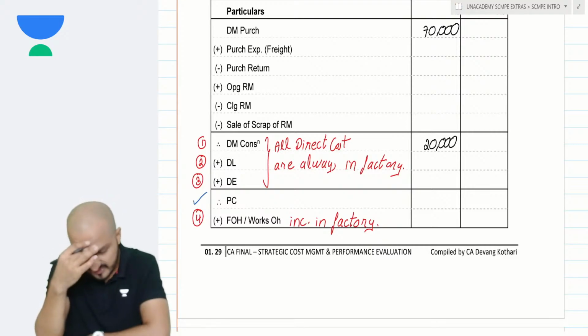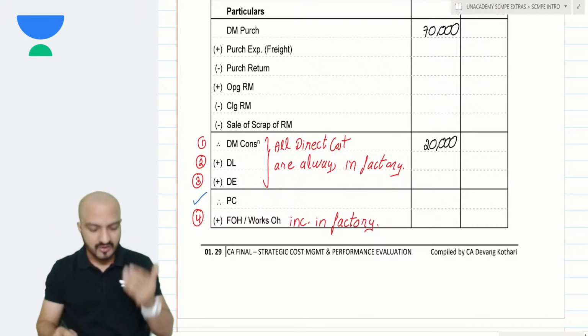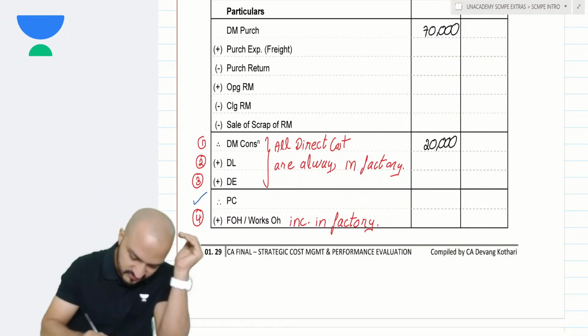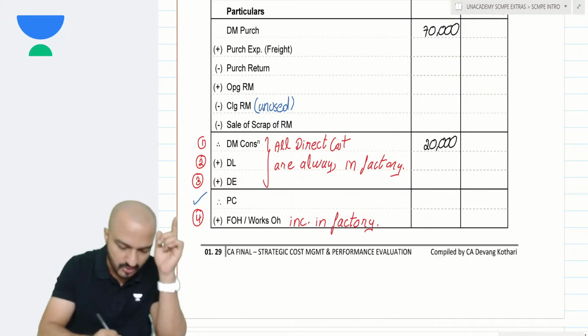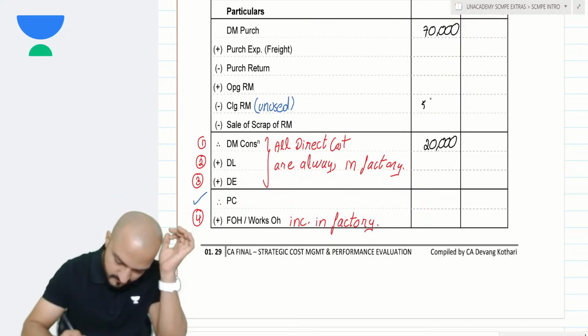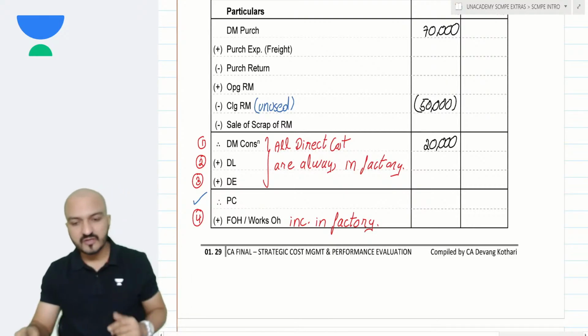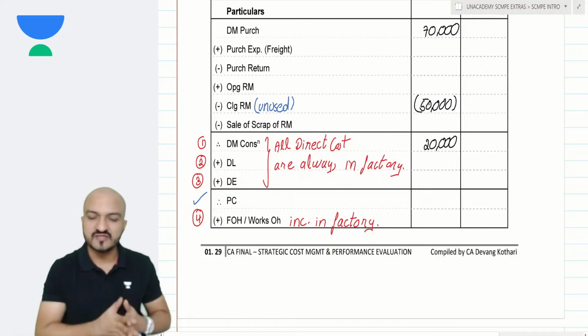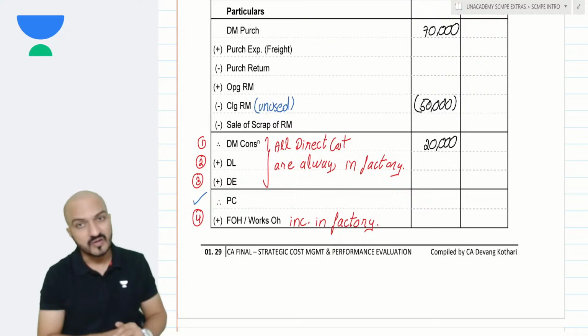Well, that 50,000 material is still lying in stock. It is lying in my stock as unused material. When will that be used? If 50,000 rupees of material was not used in this year, then it will be used in the next year, obviously.